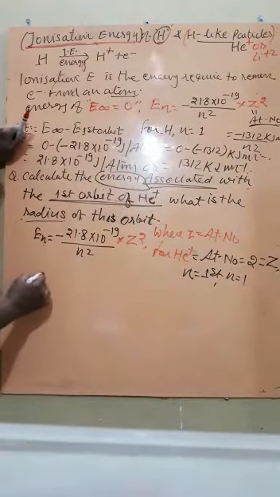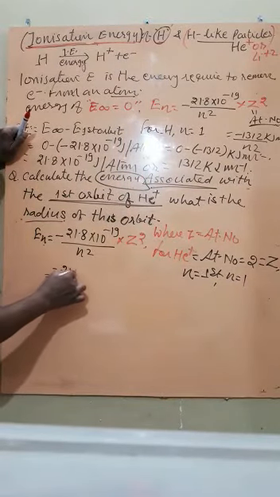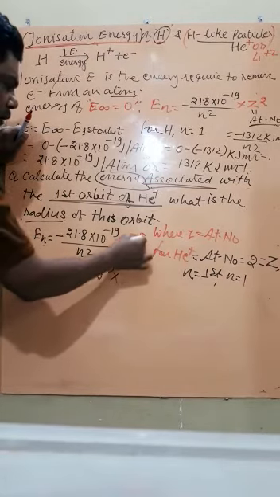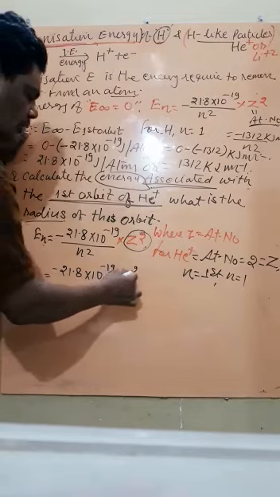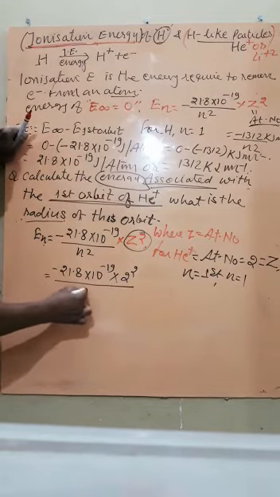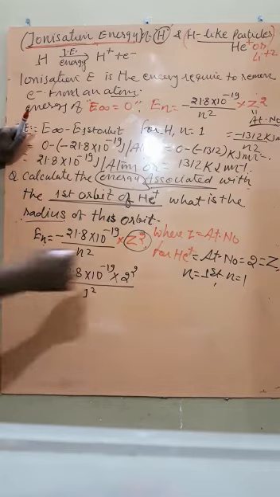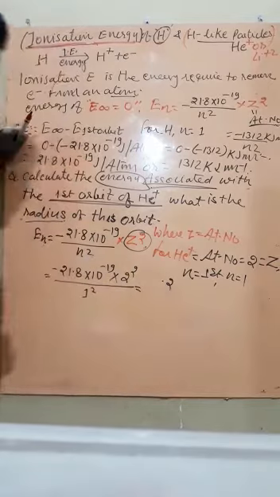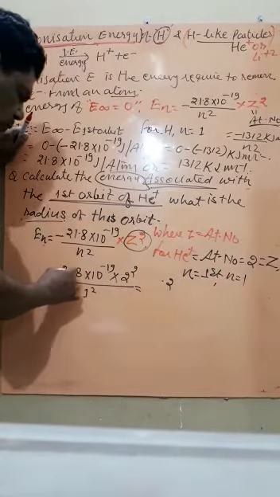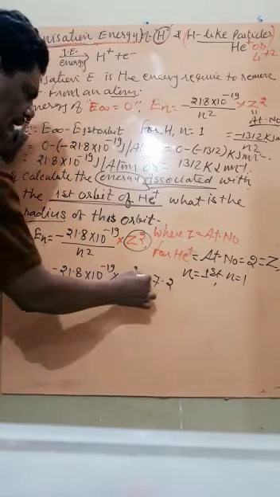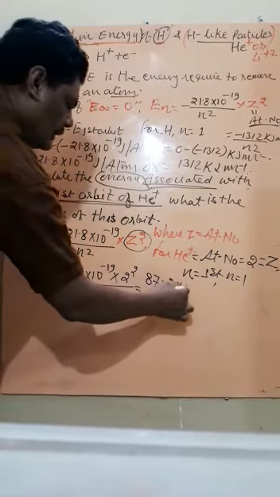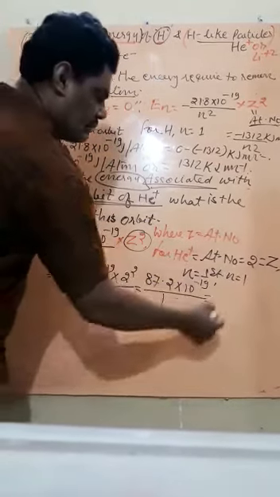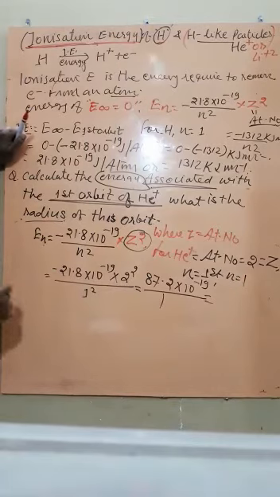Now start placing the values. You will get the answer minus 21.8 into 10 to the power minus 19 multiplied by Z square, which becomes 2 square, divided by 1 square. It is equal to 4 times 21.8, which is 87.2 into 10 to the power minus 19 divided by 1, in joule per atom.